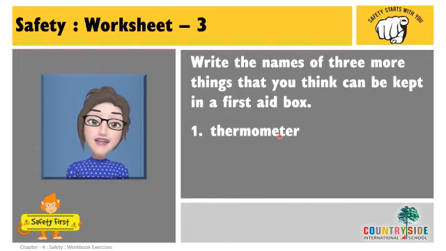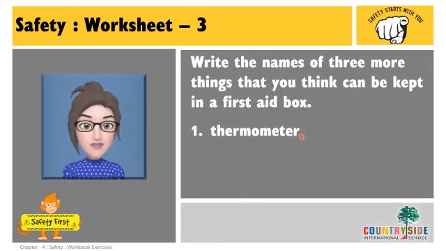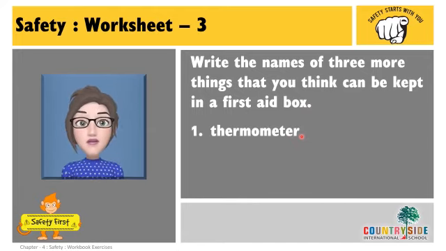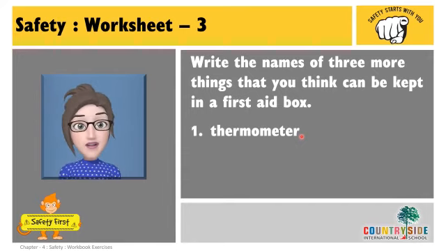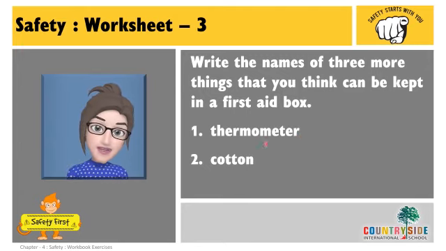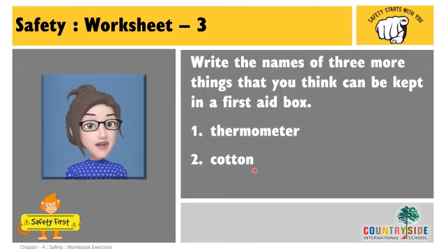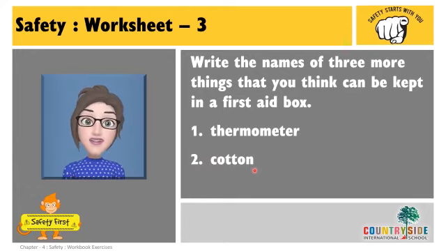It is used to measure the fever, right? Whether we have a fever or not, many a times our parents measure our fever with a thermometer. Then cotton. Yes, just to clean some areas if we have got a wound or hurt, we use cotton there. So we always find cotton in the first aid box.